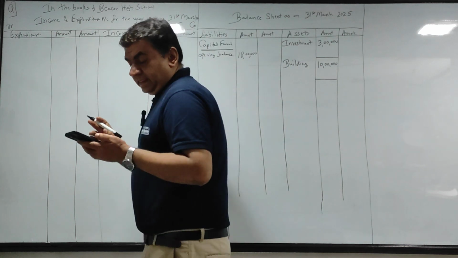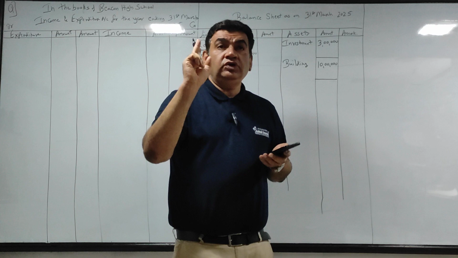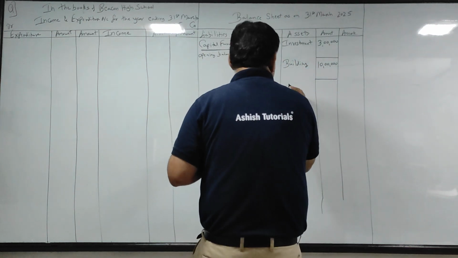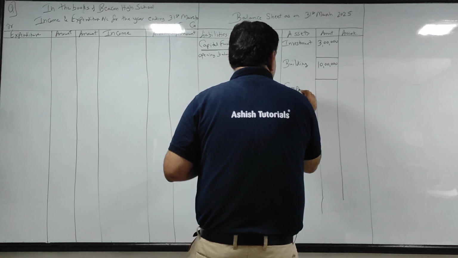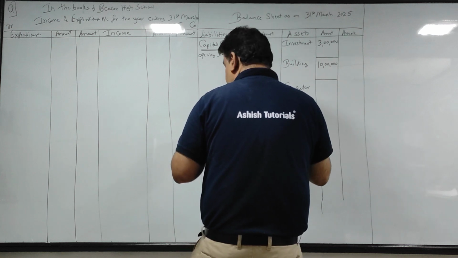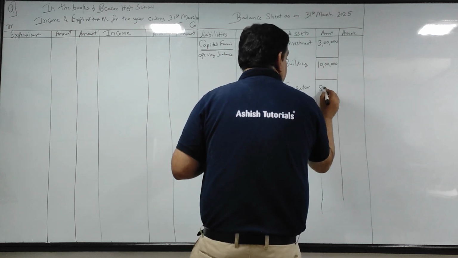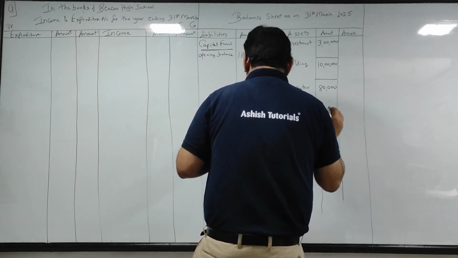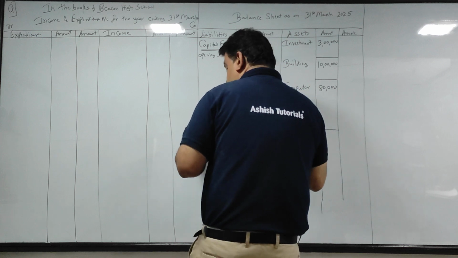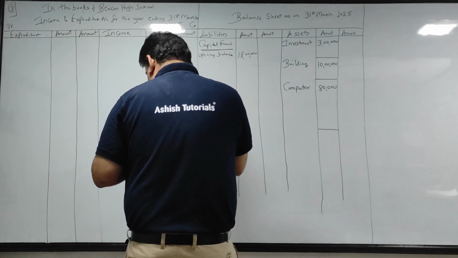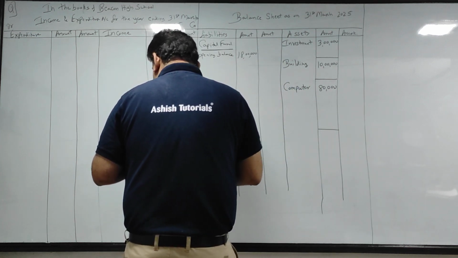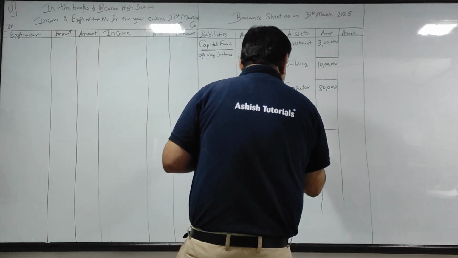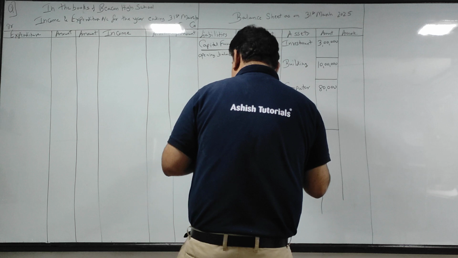Computer. Now see, in computer there is both a purchase and depreciation. So leave 3 lines. So come to the asset side. Computer 80,000, put it in the inner column, leave 3 lines. In furniture there's an adjustment of depreciation. So come to the asset side. Right there.